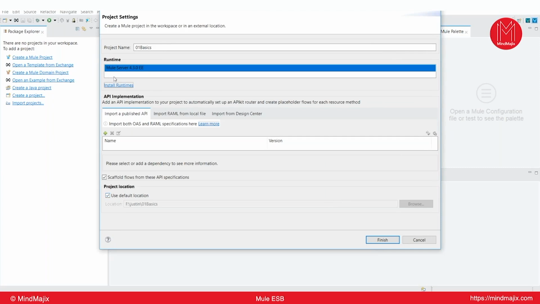Now for this runtime, we can select any runtime. If you add 4.2.2, it will be added to your Anypoint Studio and shown in the list. You can select on which runtime this application is to be deployed, to test it. Next, once you click on finish, I don't want to discuss all this API because I will discuss that at the API level. And this is the use default location. If you want another location, unhighlight it and you can browse and select.